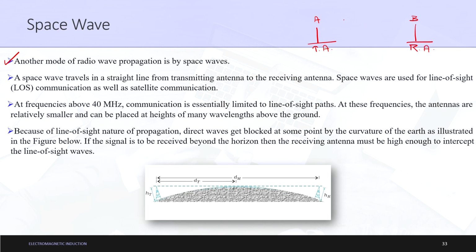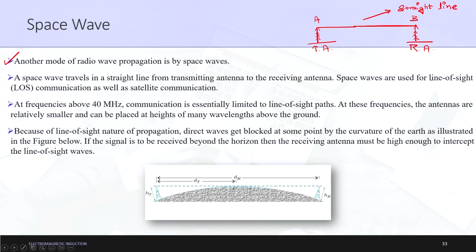If this is a straight line, I made a small curve here. If the passage from this antenna to this antenna is in a straight line, then that is called the passage. So, a space wave travels in a straight line from the transmitting antenna to the receiving antenna.